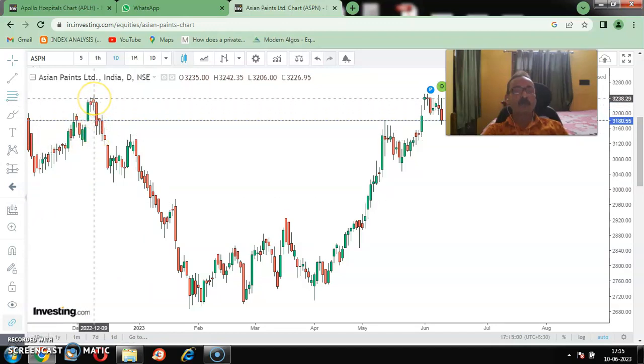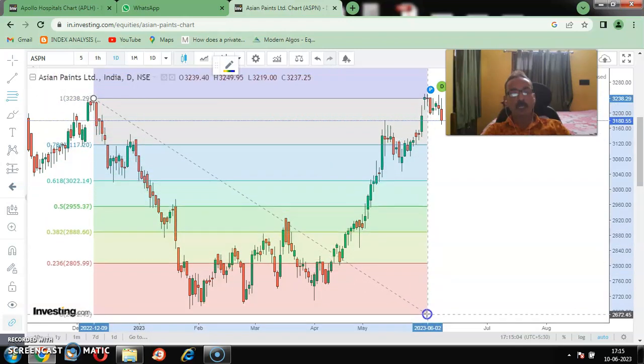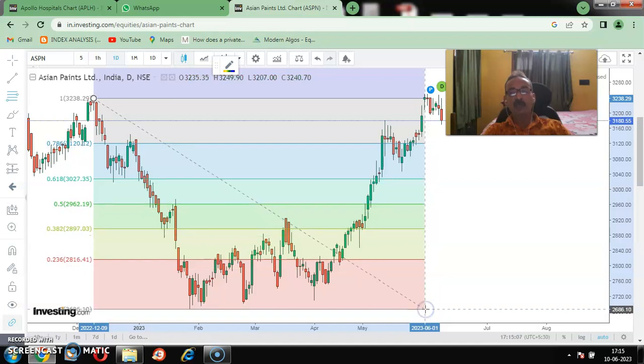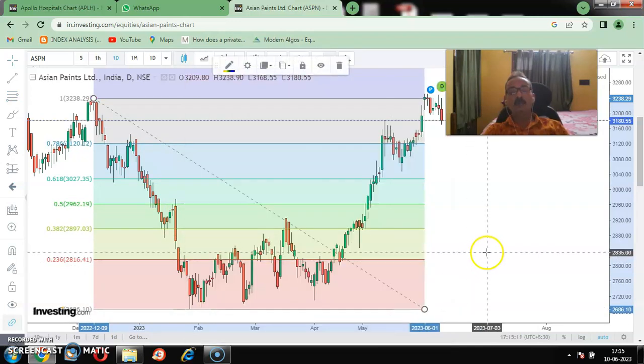Then I have to drag from the top point to the down point. This is the way I have to drag from top point to down point. If I drag this way, now I have to make a double click. So now the Fibonacci has been plotted.